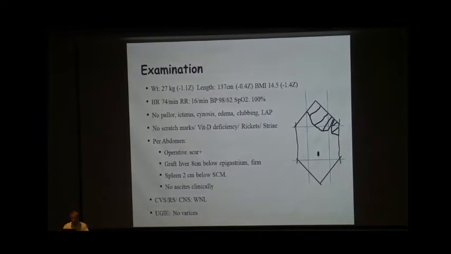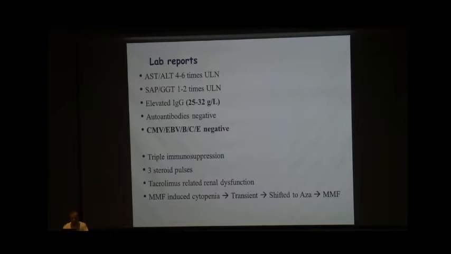When he came to us in 2018, he had splenomegaly, endoscopy did not show any varices. Lab reports showed persistent elevation of AST/ALT 4 to 6 times upper limit of normal. Alkaline phosphatase and GGT were just borderline 1 to 2 times, and IgG levels were quite high. Autoantibodies were negative, and viral markers were also negative. So he was on triple immunosuppression. So there was adjustment in the TAC and MMF which were done because of renal dysfunction.